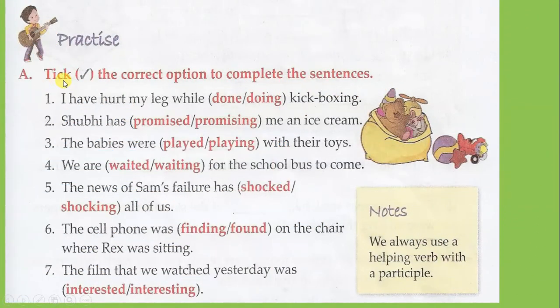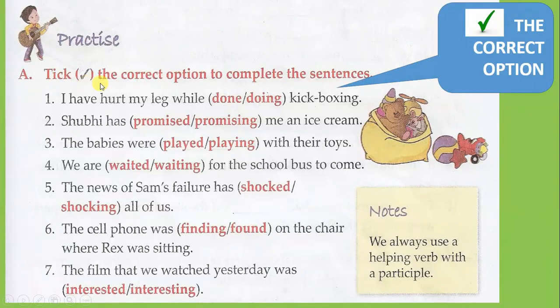Practice A. Tick the correct option to complete the sentences. The options are in the bracket. Tick the correct options. I have hurt my leg while doing kickboxing. Shubhi has promised me an ice cream. The babies were playing with their toys. We are waiting for the school bus to come.